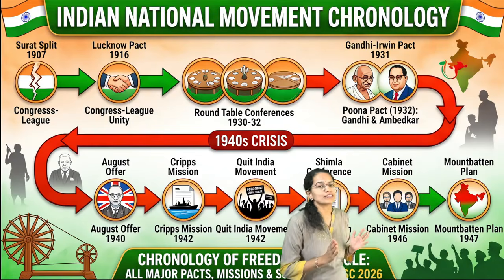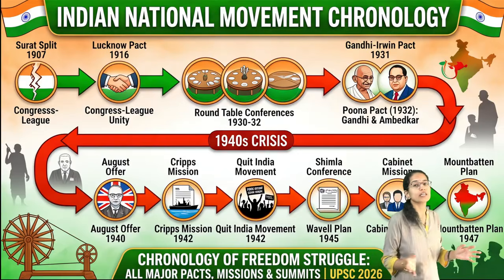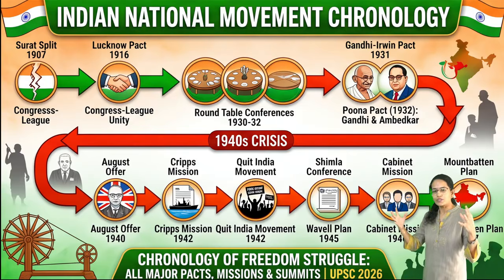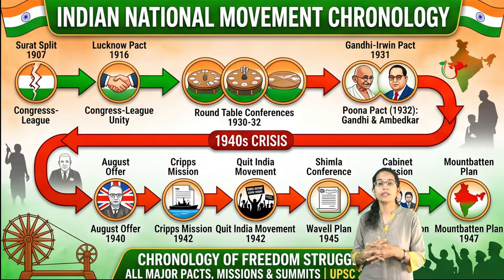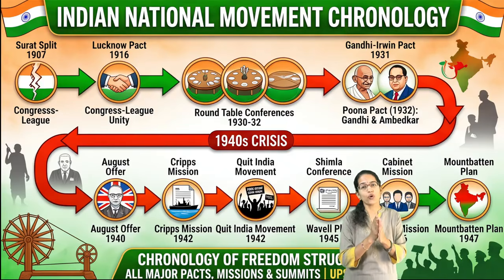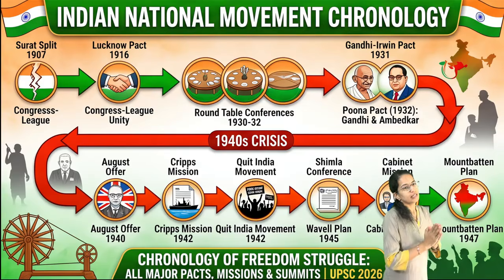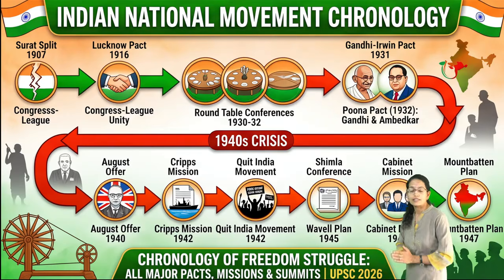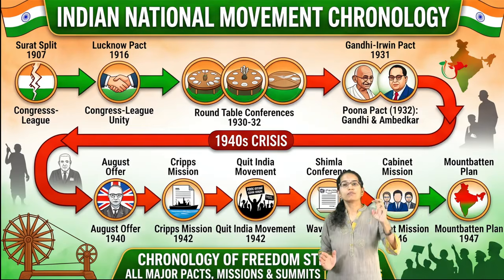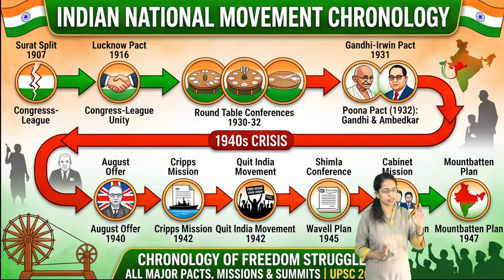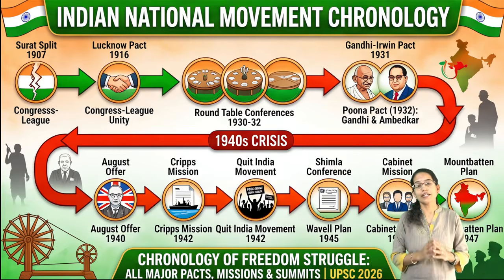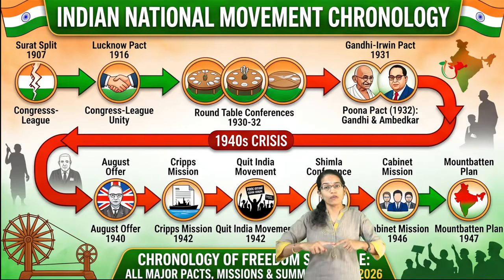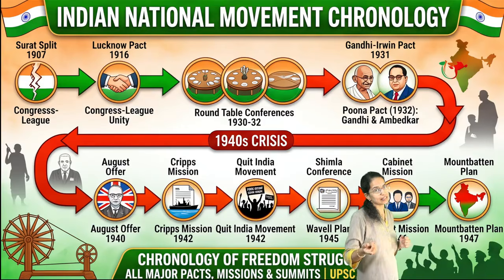Now, Lucknow Pact has been important because it was the time where reunion of the Congress factions came into existence, and it was a point where the Muslim League actually had a joint platform with the Congress. The next was the time where the Gandhi-Irwin Pact took place, 1931. Now, Gandhi-Irwin Pact was the time to suspend the civil disobedience movement and release the political prisoners in exchange for the fact that the Congress would be attending the second roundtable conference.